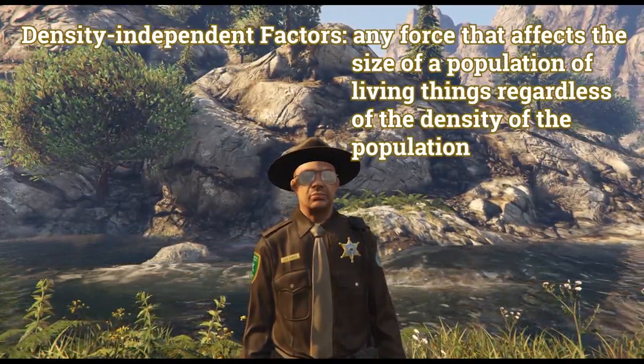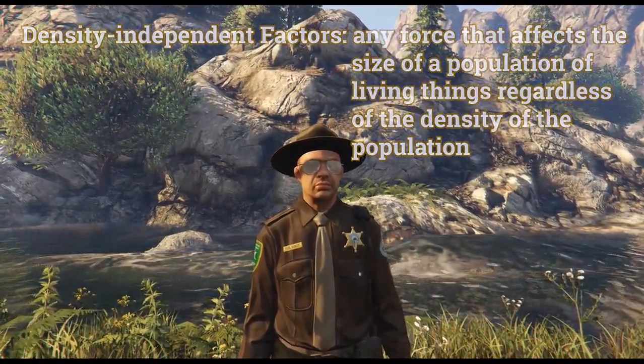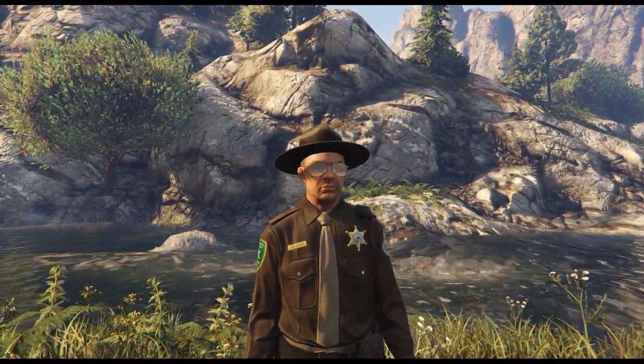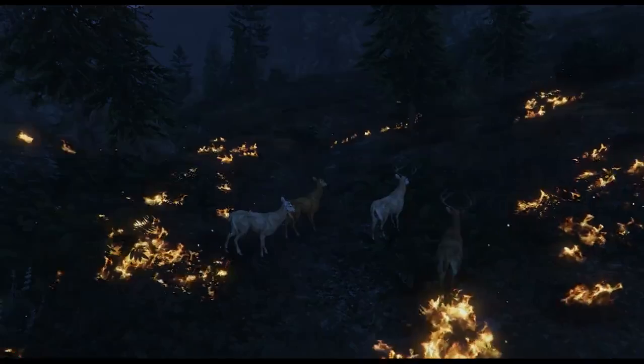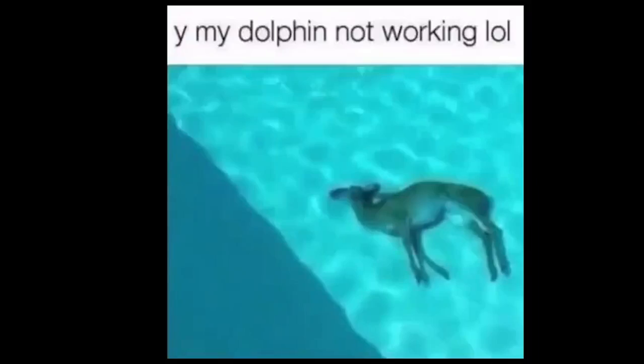Density-independent factors do not depend on how big a population is, as it will control it no matter the size. Examples of density-independent factors include natural disasters such as forest fires, blizzards, heavy rains, extreme droughts, or floods.